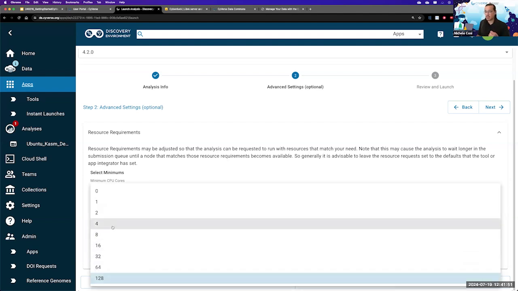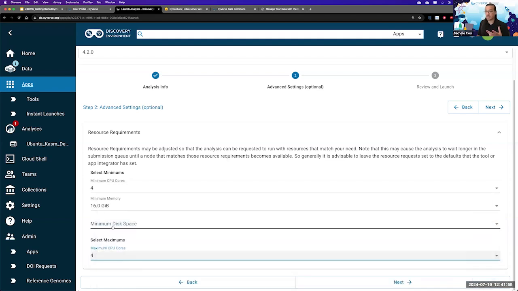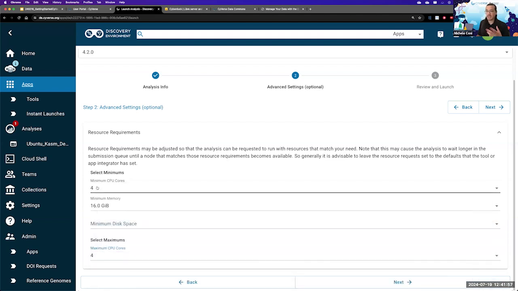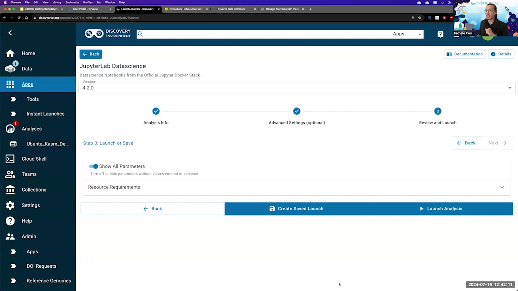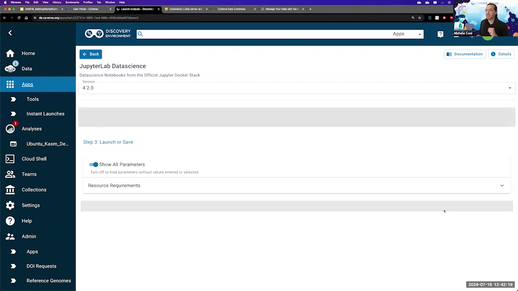I'm also going to set the maximum of CPU cores to 4, and this means that I have selected the minimum and the maximum to be the same, and therefore CyVerse will only allocate 4 cores to this specific application, not more, not less. I'm going to click next, and it's going to ask, do you want to launch your application? And yes, I would like to launch my application.